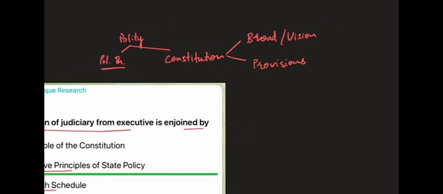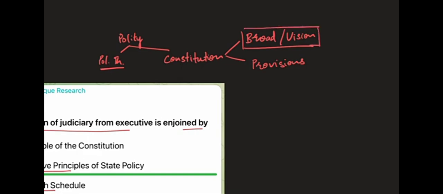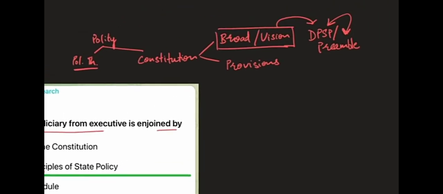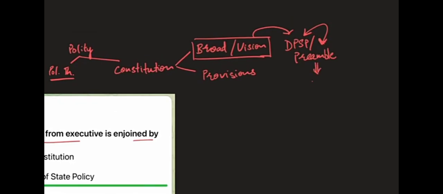Now, when it is broad or principles or vision related questions, the answer will be amongst DPSP or preamble, because these are the only two parts of the constitution that deal with the broad areas, the vision, the principles. DPSP is slightly narrower than the preamble. If we compare between DPSP and preamble, like we have in this question, we have two different options. One talks about preamble, another talks about DPSP. The preamble is wider than DPSP. So you will choose DPSP if the question is talking about some vision but in more specific terms, and you will choose preamble if the question is talking about some vision in broad terms.